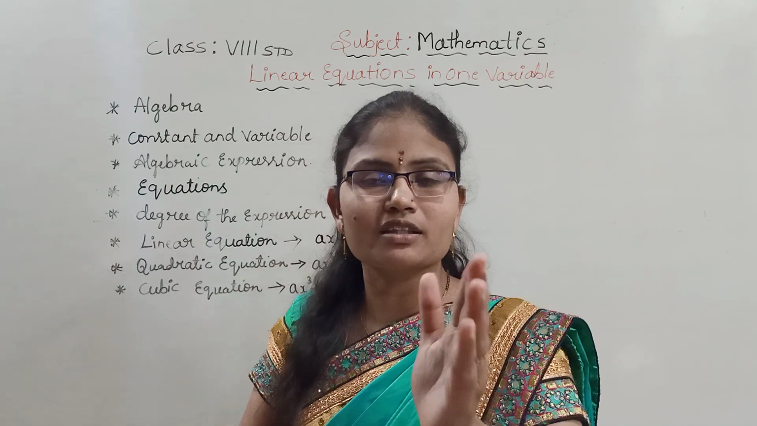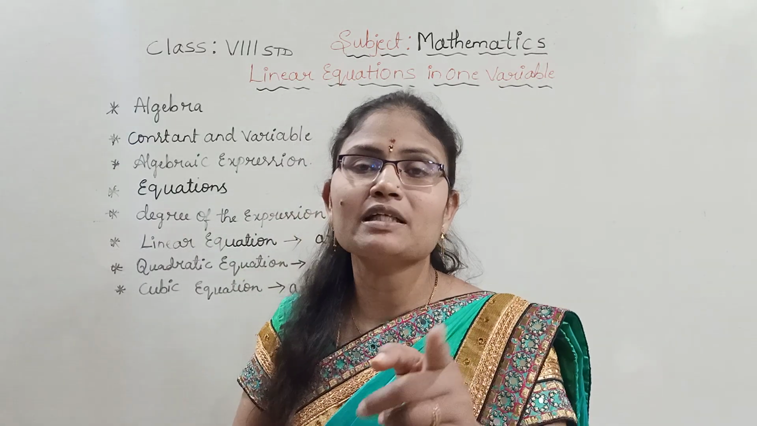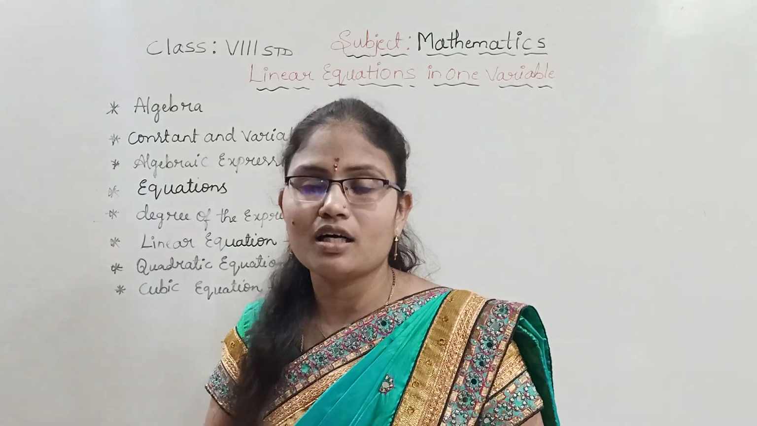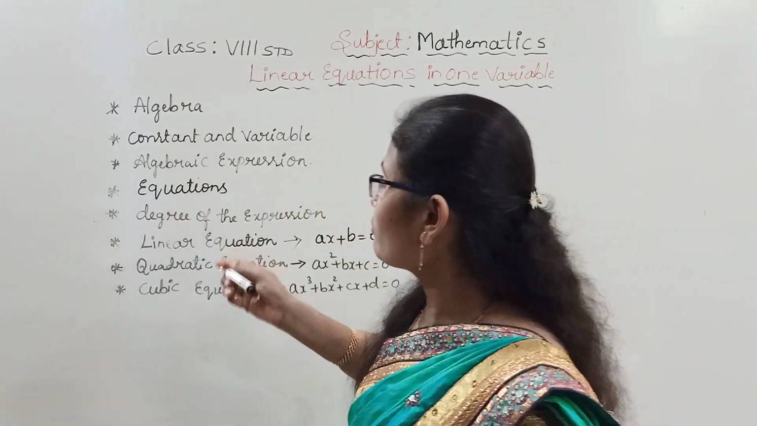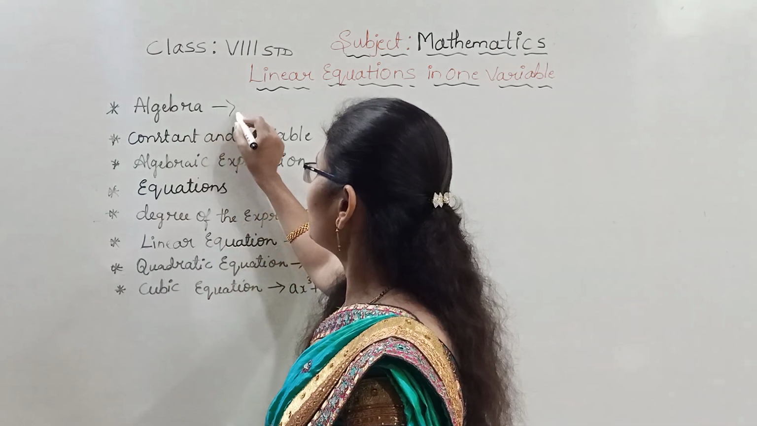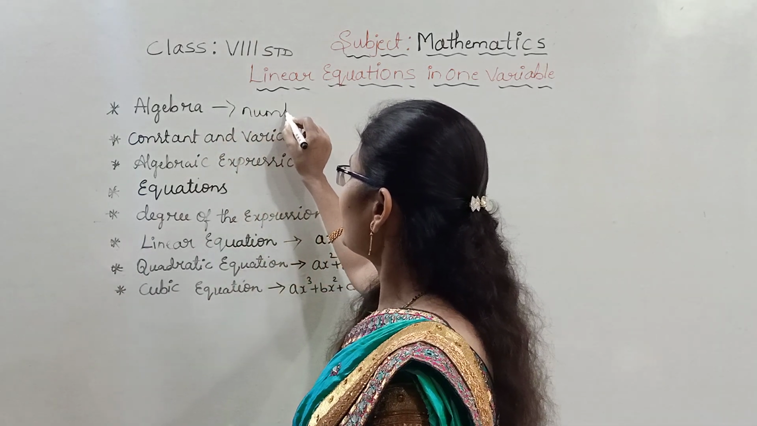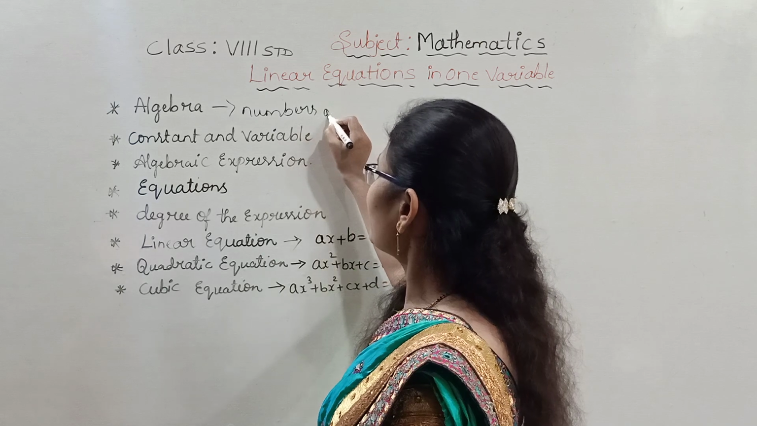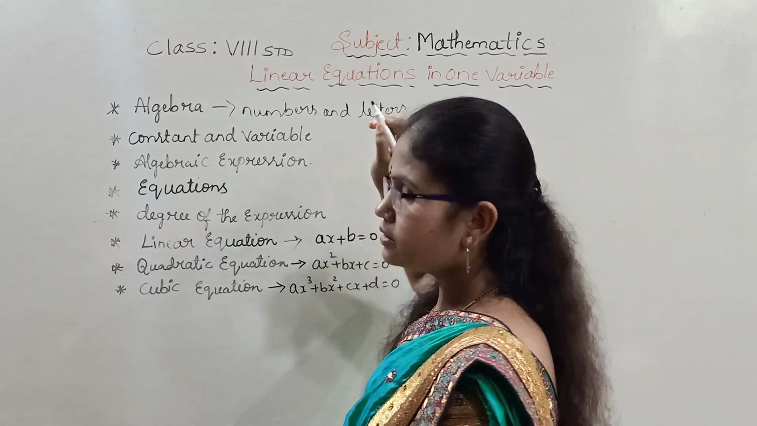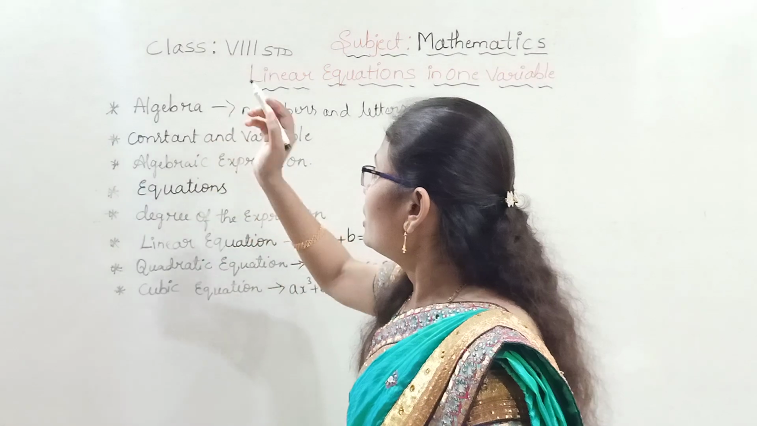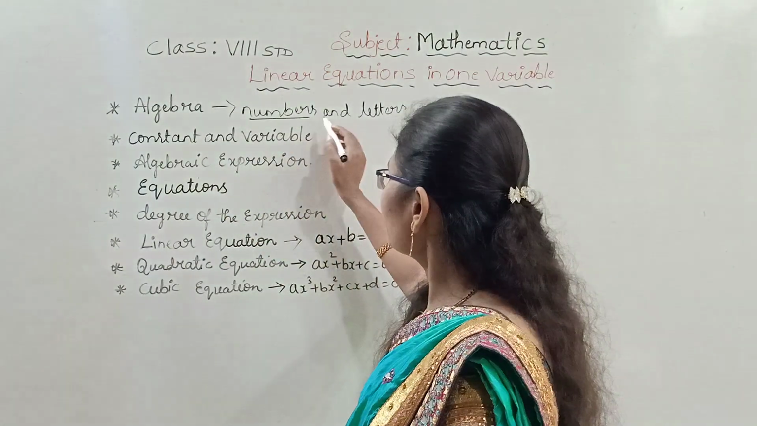As we know, the branch of mathematics that deals with numbers and letters, we are going to call what? Algebra. The branch of mathematics that deals with numbers and letters. Not only numbers, it deals with numbers and letters. Numbers and letters together we are going to call algebra. Next, you can observe here numbers and letters.